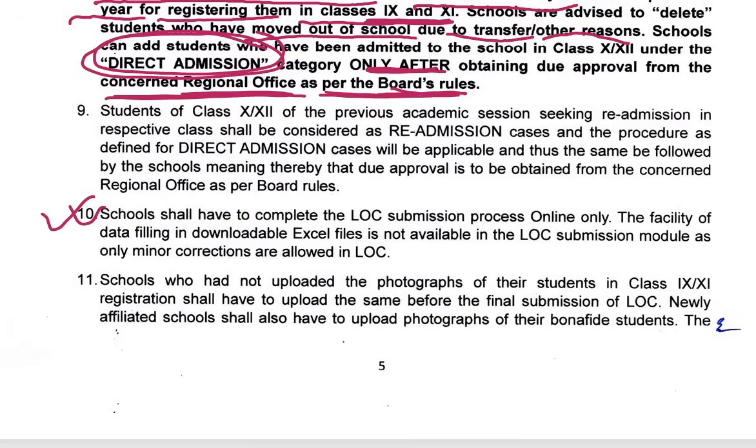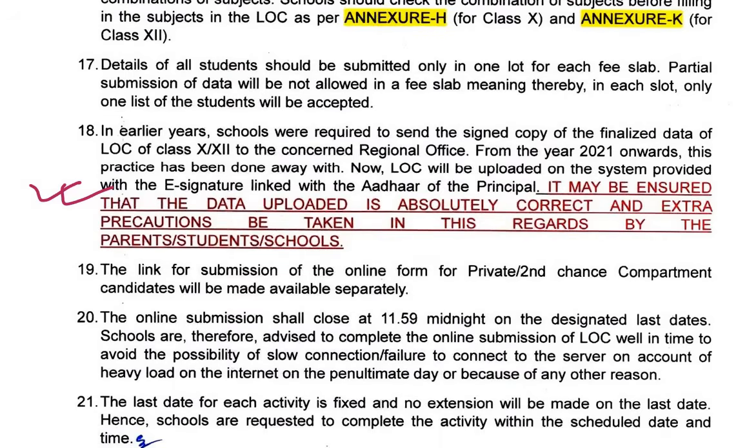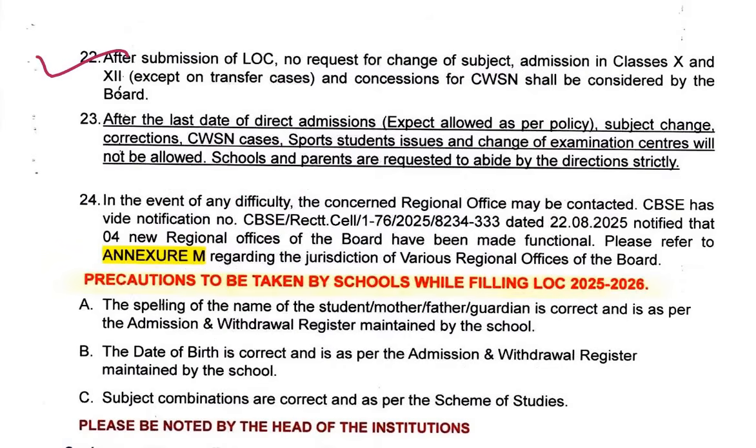Schools have to complete the LOC submission process online. Schools who have not uploaded the photographs of their students in class 9th or 11th registration shall have to upload the same before the final submission of LOC. It must be ensured the data uploaded is absolutely correct and extra precaution should be taken in this regard by the parents, students and schools. After the submission of list of candidates, no request for the change of subject, admission in classes 10th and 12th and concessions for CWSN shall be considered by the board.